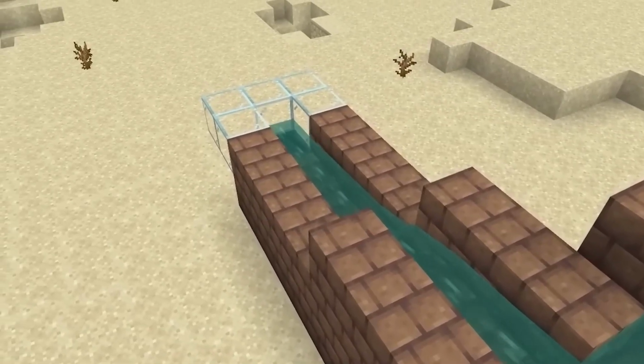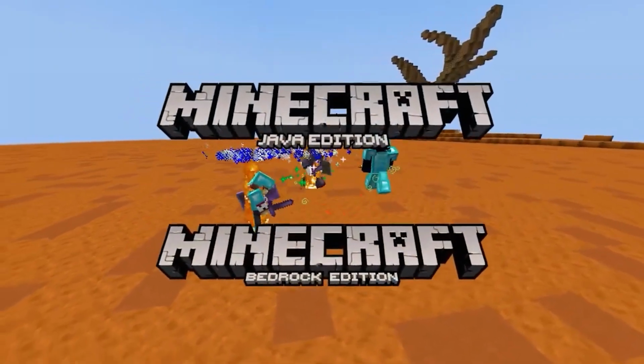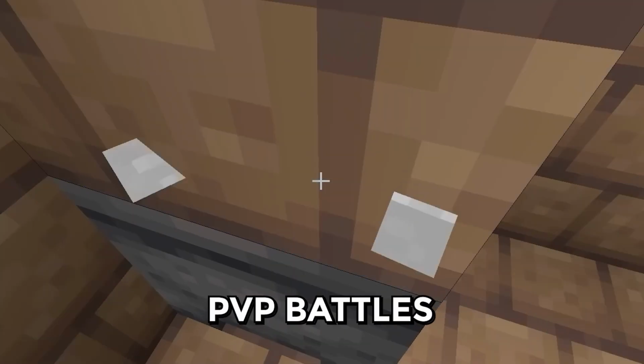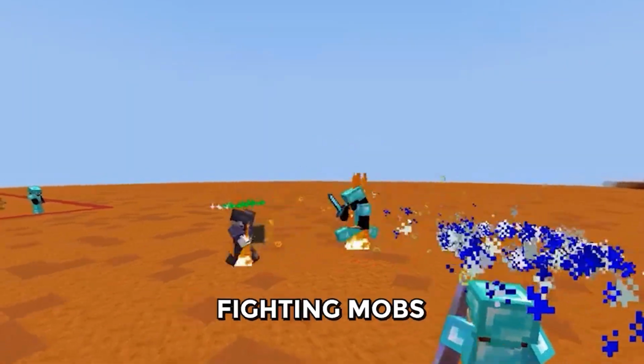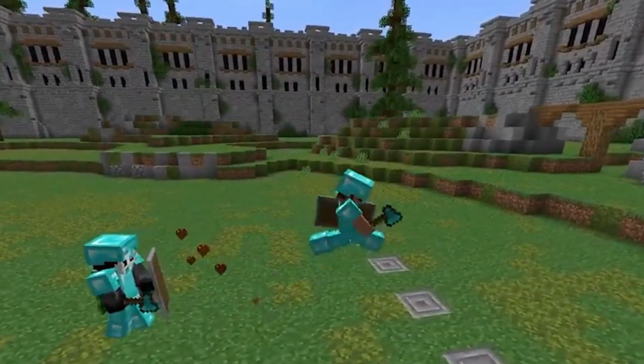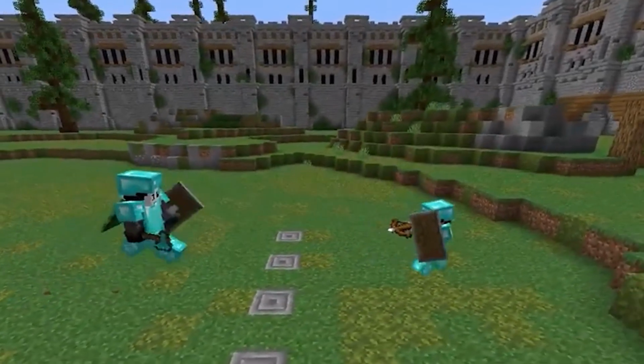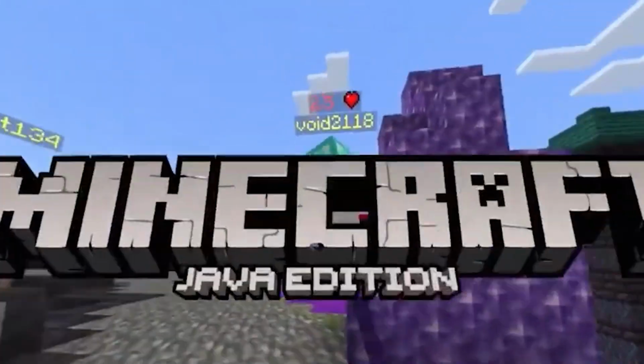Combat. Combat is one of the biggest differences between Java and Bedrock. If you're into PvP battles or fighting mobs, this is for you. Java Edition has two combat systems. That is two different PvP styles.